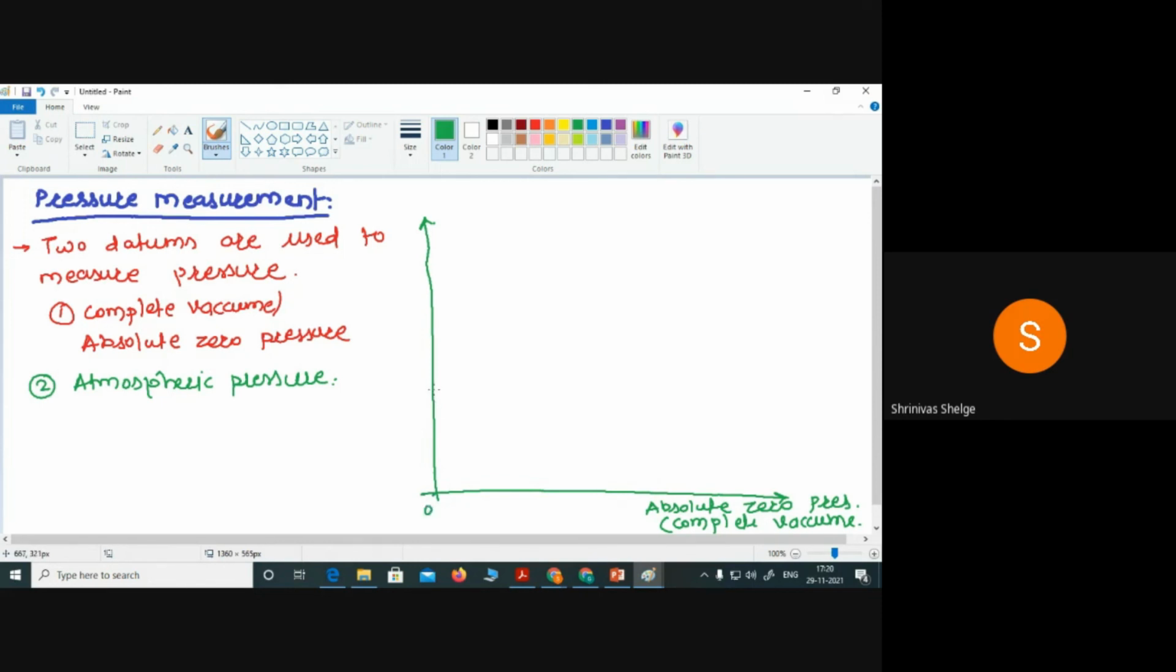Suppose somewhere here I'm going to represent the line for the atmospheric pressure. Somewhere here I'm going to show you. Yes. So this line shows atmospheric pressure. Correct. So this one shows atmospheric pressure.